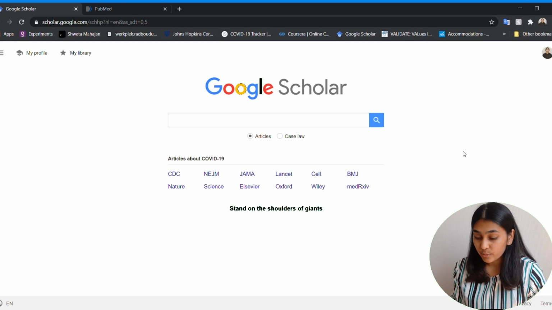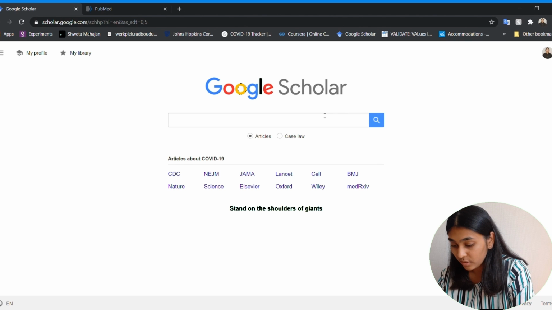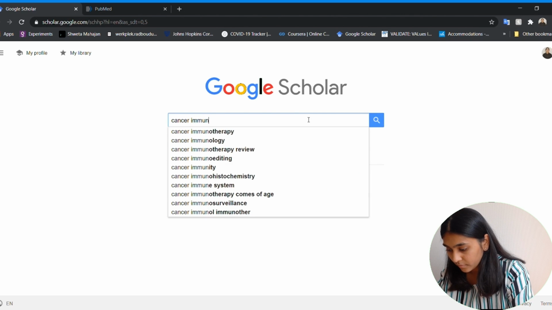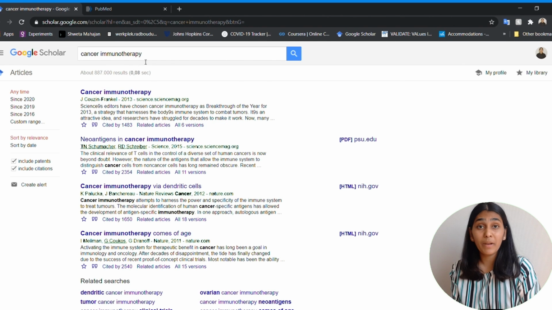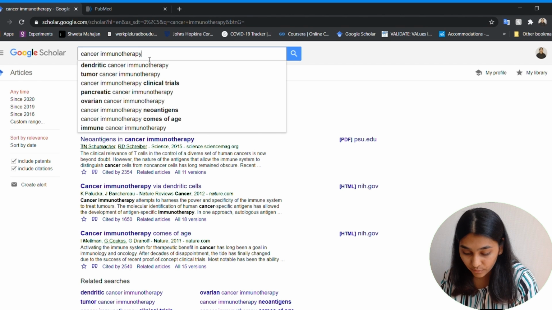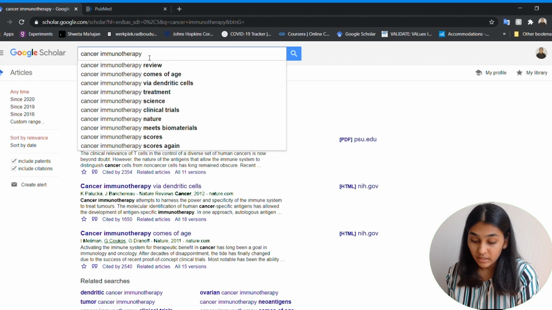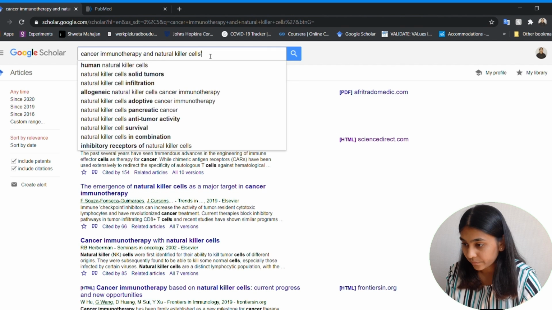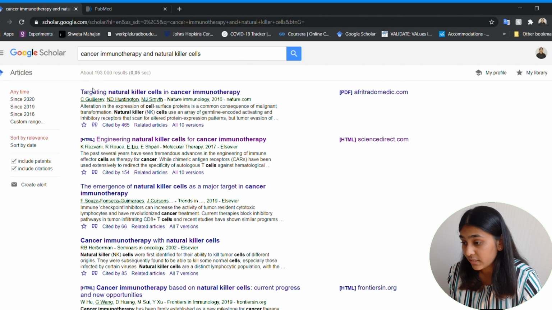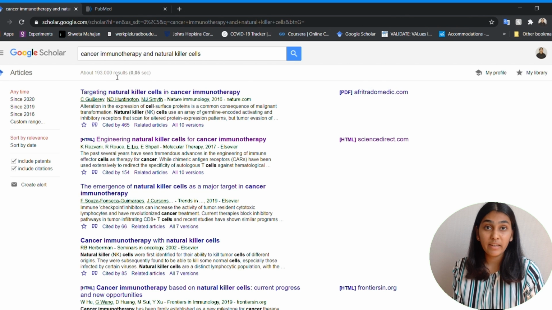So here we are on the Google Scholar website, and let's say for example I want to search scientific articles in the area of cancer immunotherapy. So you simply type in cancer immunotherapy and you can see that you get loads of results here. So you might want to narrow down your search. So let's say for example I want to search papers for cancer immunotherapy using natural killer cells. Now here you can see the number of results have come down to a lower number, and you can see now papers which are relevant to cancer immunotherapy but we just focus on natural killer cells.